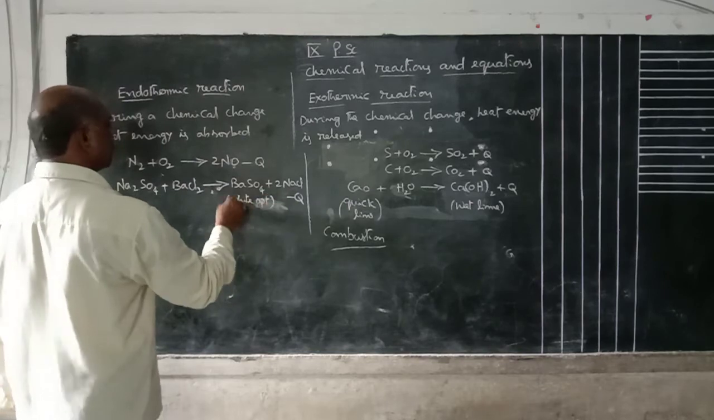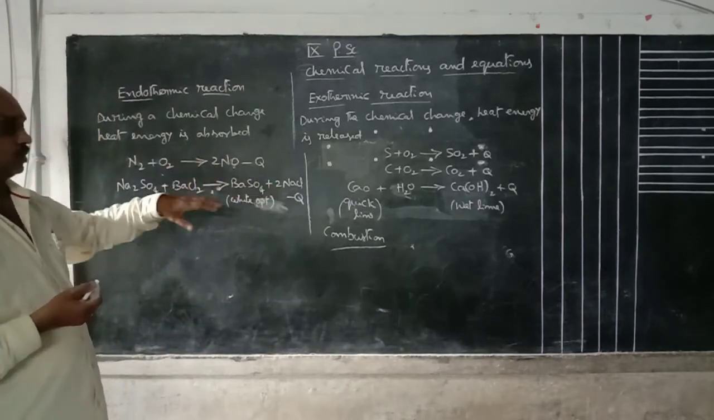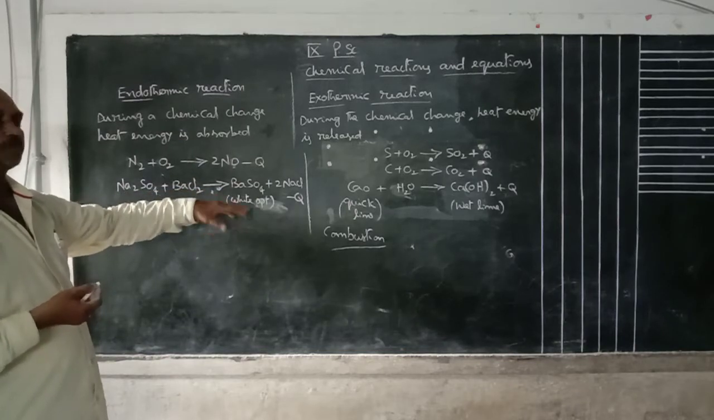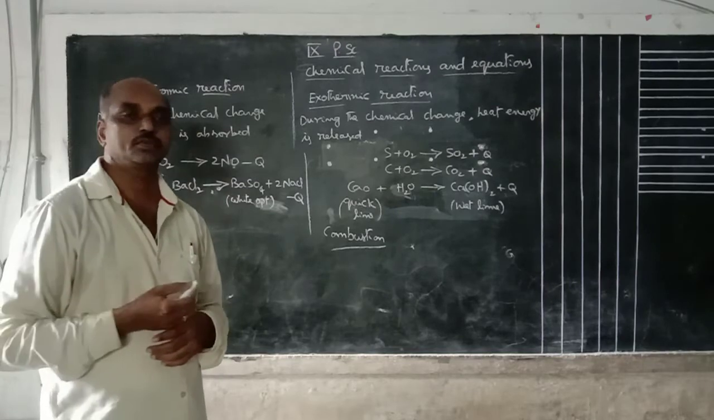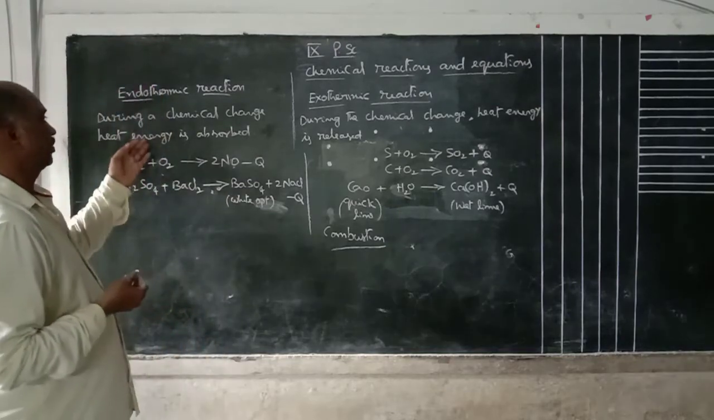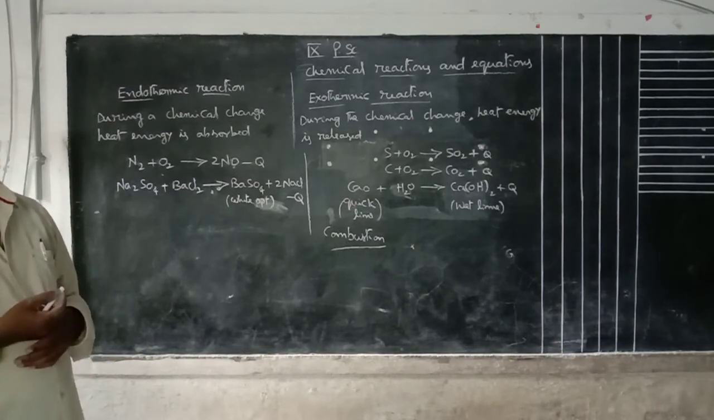This white precipitate becomes very cool. Sodium chloride salt is formed. Once the precipitate is formed, you touch the vessel with your fingers, you feel cold. That means this type of reactions are called endothermic reactions.